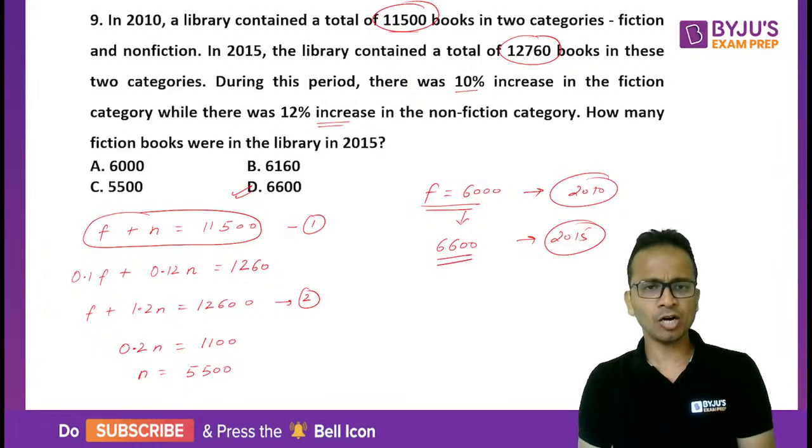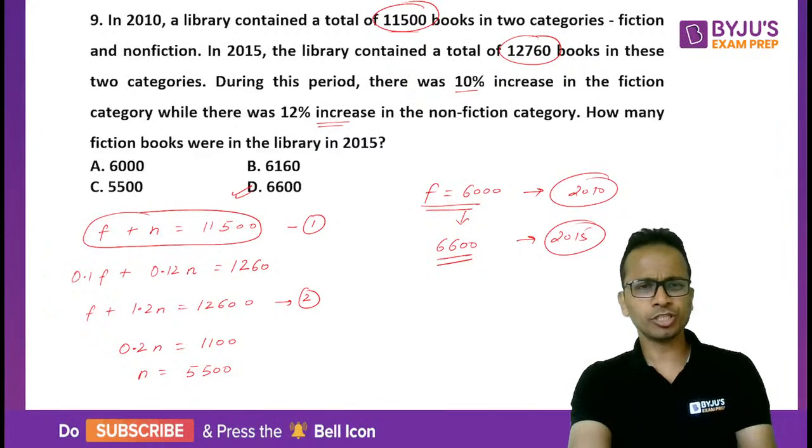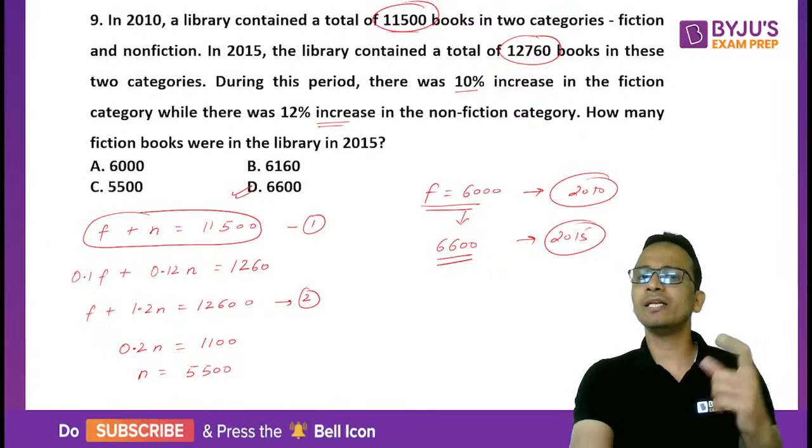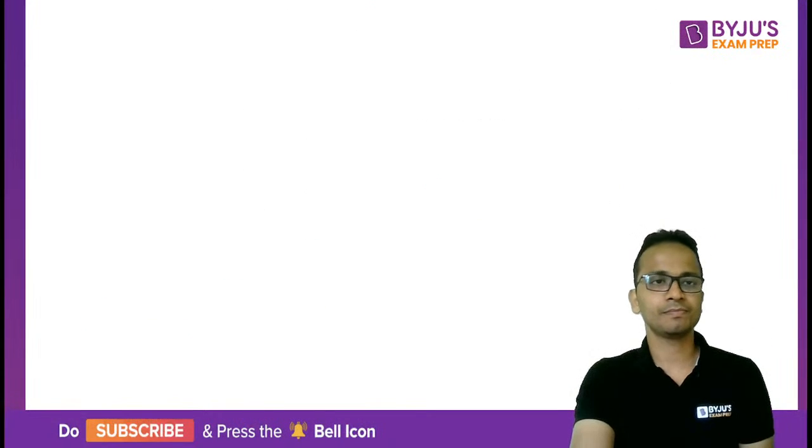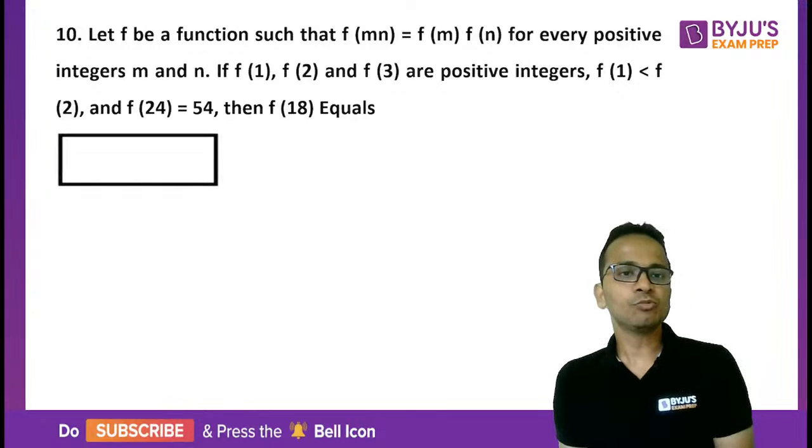Alright. So 6600, simple question tha, zyada difficult nahi tha. It's just the length of the question was higher. Okay. All right, let's move on to the next question.